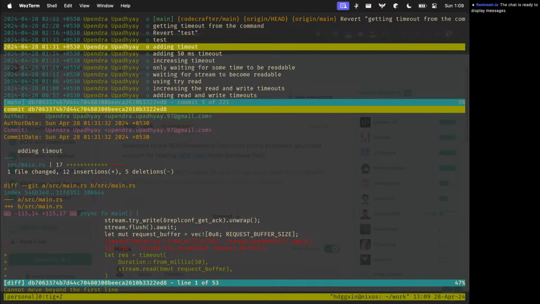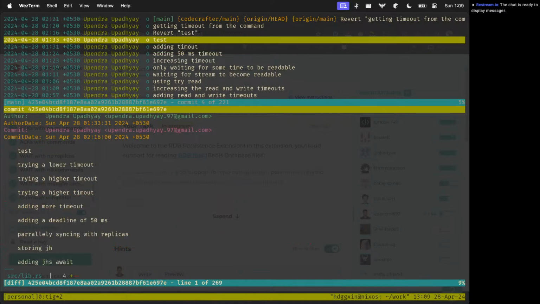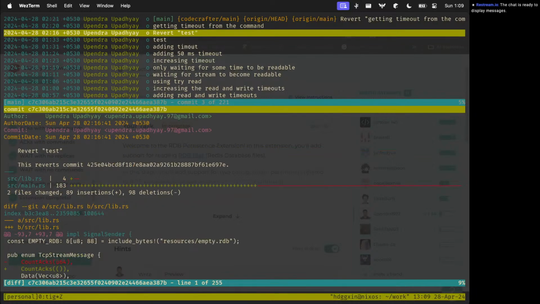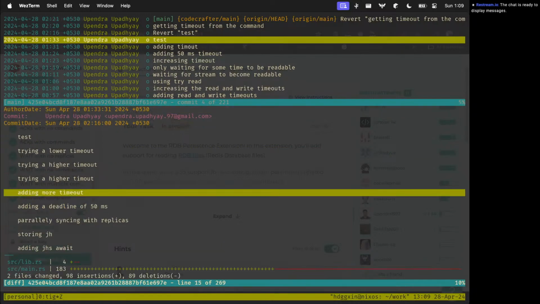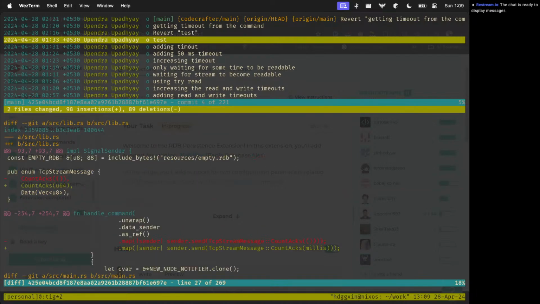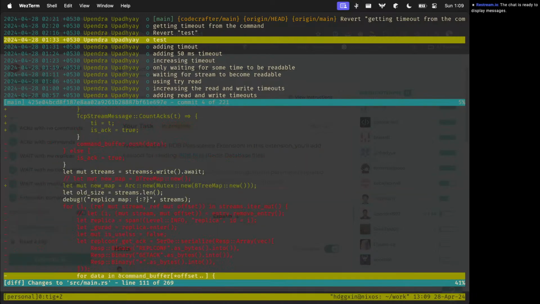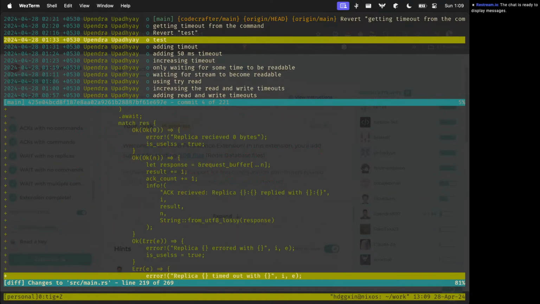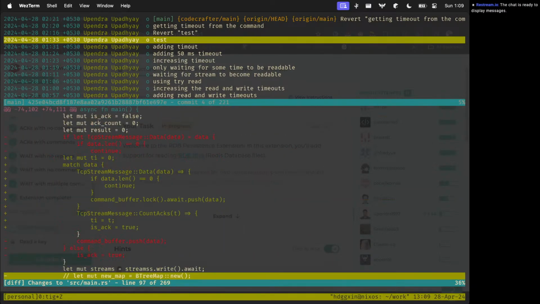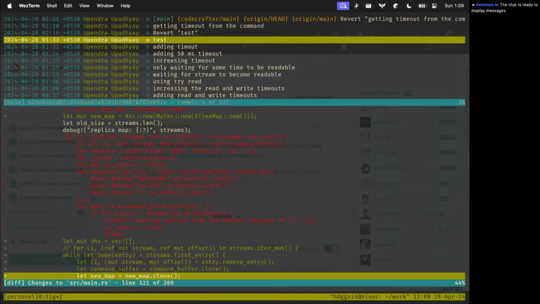The ideal implementation would have been to actually use the timeout value that you're receiving in the wait command and use that for the whole stream. I tried doing that, making everything a future block.